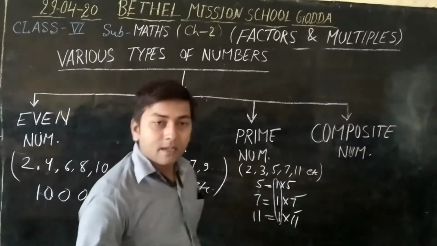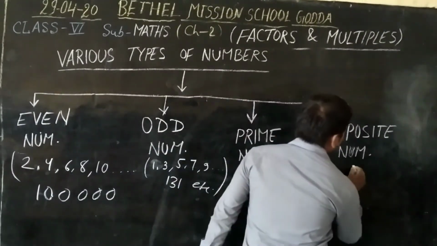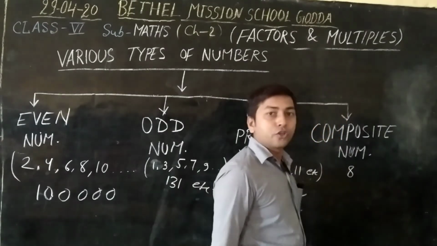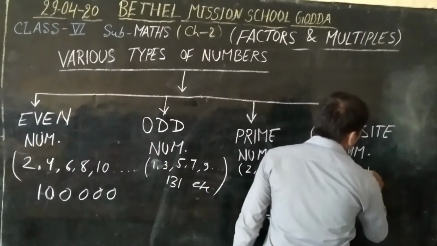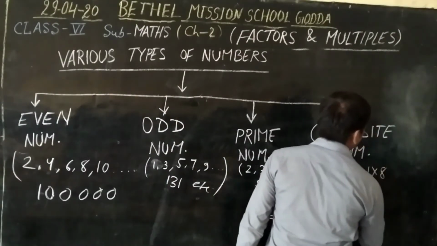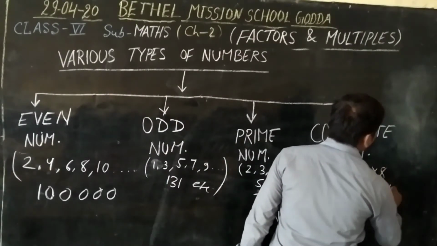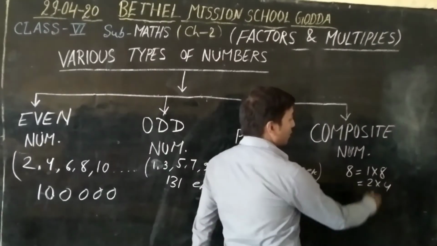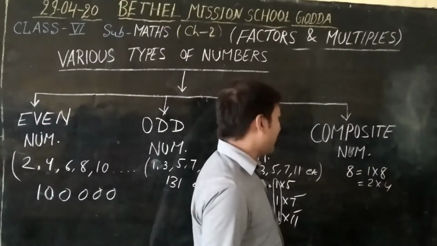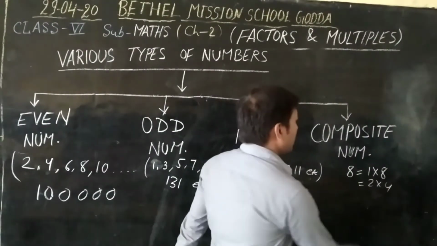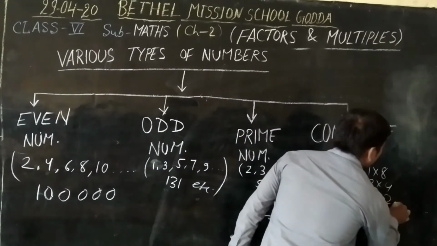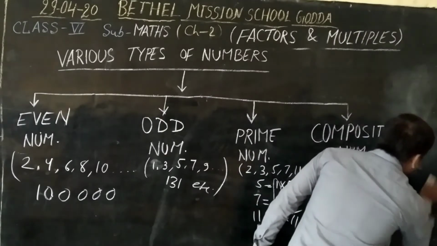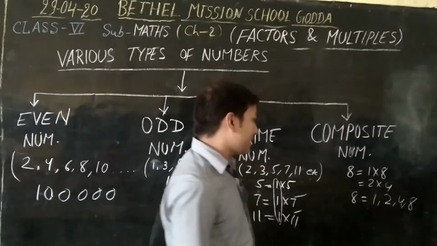I am taking the example 8. The factors of 8: 1 into 8, again 2 into 4. Okay? We can write. So the factors of 8 are 1, 2, 4, and 8. So how many factors does 8 have?